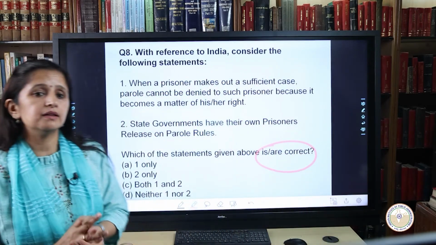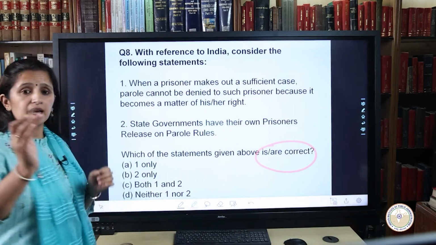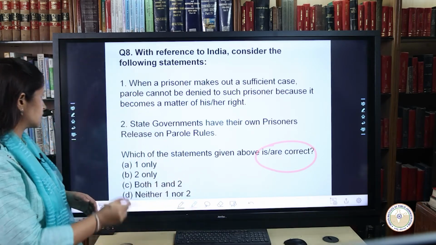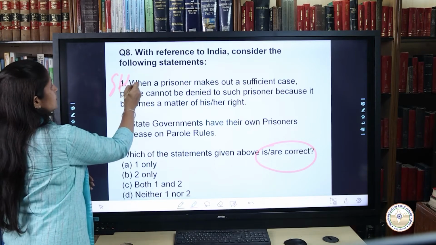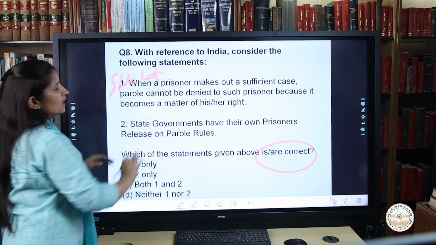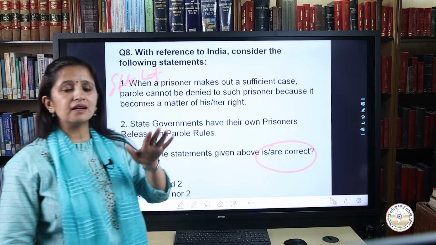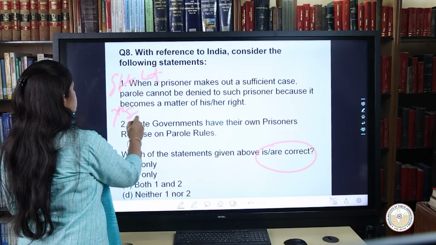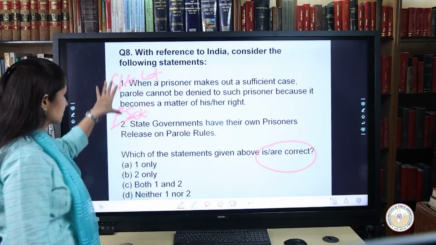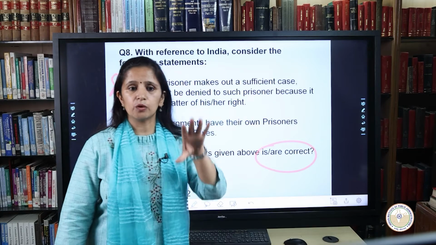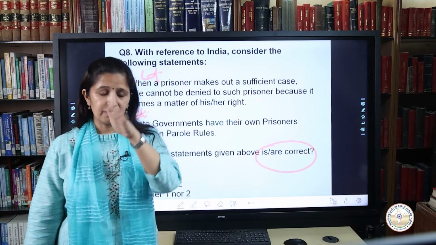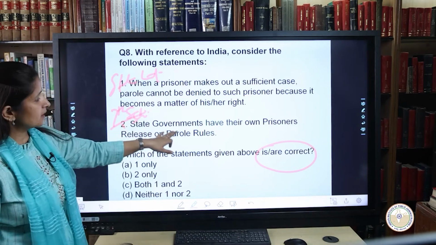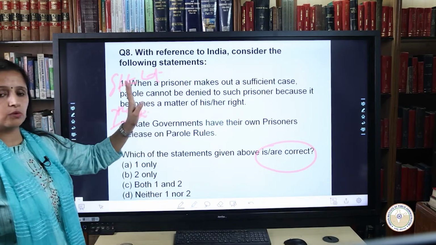So we need to understand here that prisons is a state subject, and under which list? It comes under the State List under the 7th Schedule. So the State List is one thing which one needs to be clear of, and it comes under the 7th Schedule of the Constitution. The 7th Schedule is very, very important here, which actually defines under which subject prisons come. So herein, keeping this in view, statement 2 is correct. Statement 2 clearly tells that state governments have their own prison release on parole rules.